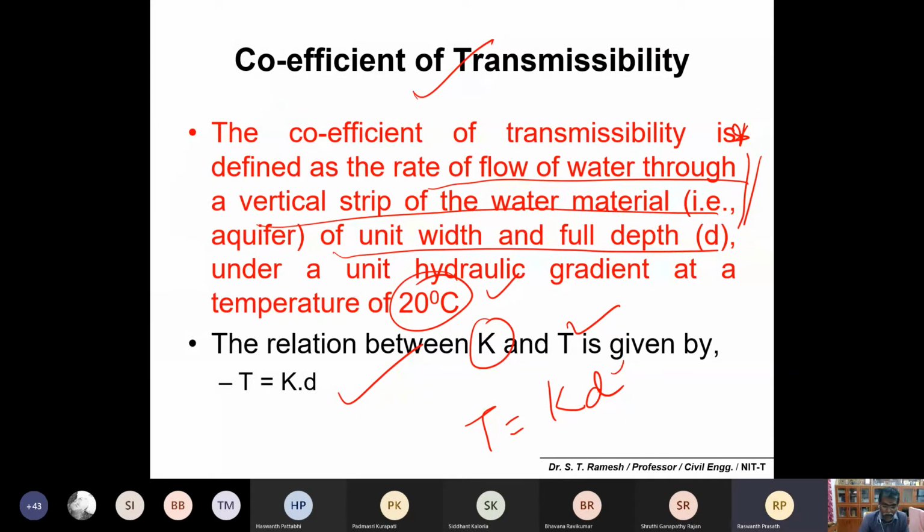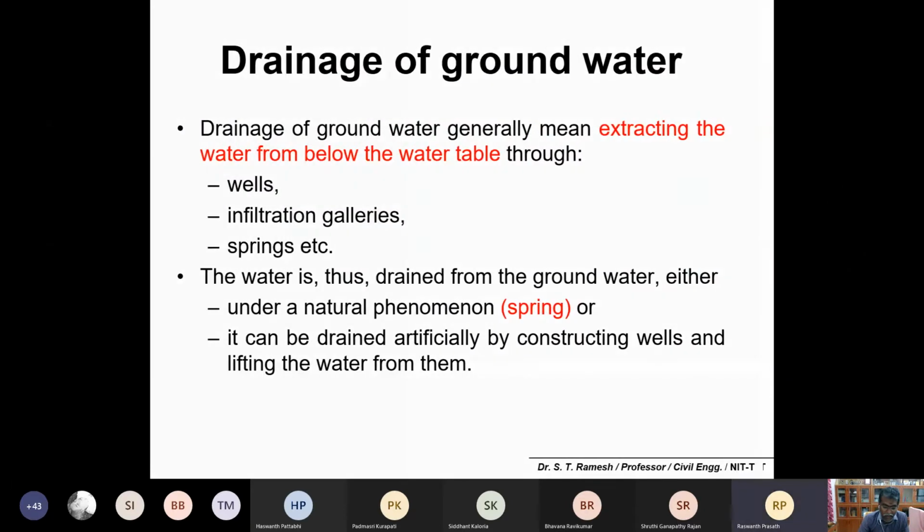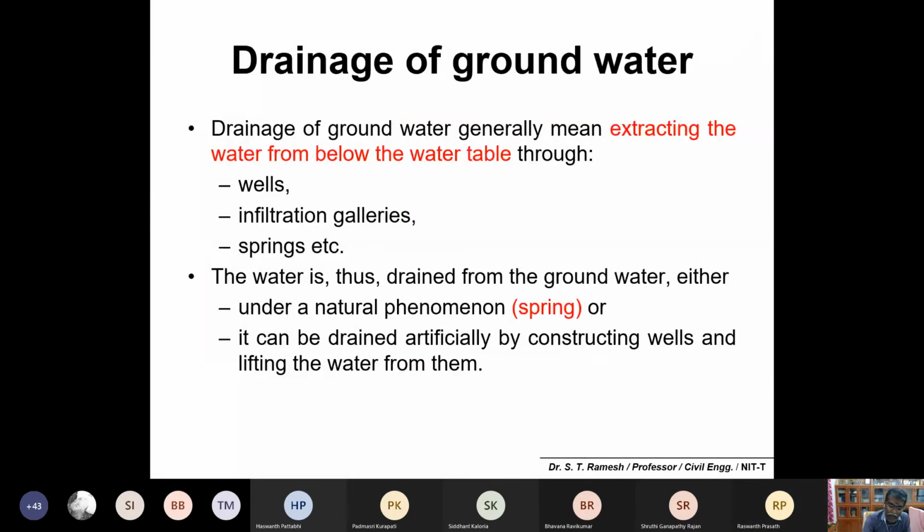Now, being familiar with the fundamental concepts, you have to be familiar with the drainage pattern of groundwater. How to extract drainage is very simple: extracting the water from below the water table through a well, an infiltration gallery, and also a spring. So these are the three drainage ways where you can pump out or drain water from the subsurface soil or from the water table. So please remember these three drainage patterns: one is the well, second is the infiltration gallery, and third is the spring.